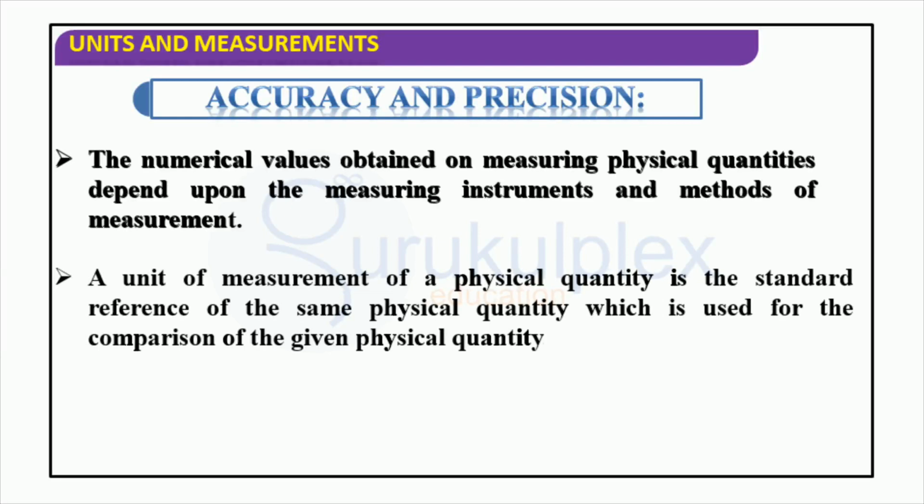Accuracy is the degree by which the measured value differs from the actual value of the physical quantity, while precision is the ability of the measuring instrument to reproduce the same value multiple times. Achieving accuracy and precision requires proper use of the measuring instruments, correct methods of measurement, and awareness of the limitations of the measuring instrument.